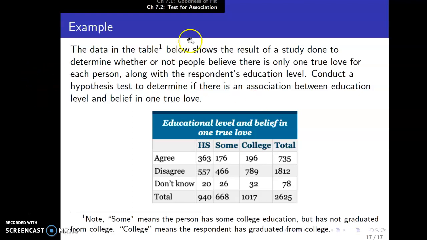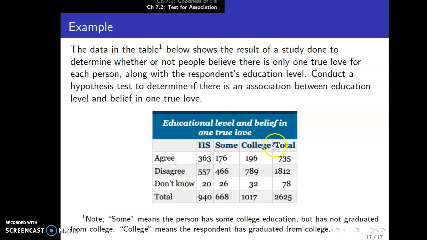We left off looking at the general setup for a hypothesis test for association, Chapter 7.2. I want to go over one example of how to do a test for association hypothesis test. We're going to use a study that I think was done in 2012, with 2,625 respondents. There are multiple questions, but the question we're going to focus on is, do you believe there is only one true love for each person? Some agree, disagree, and don't know.